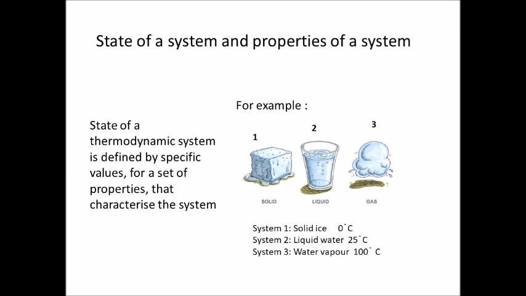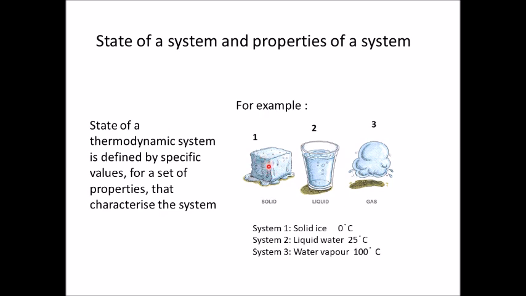What is the state of a system? It is the condition of the system which is defined by specific values for a set of properties that characterize the system. That means what? That means a system, say, is consisting of only ice. The phase of water is here solid.